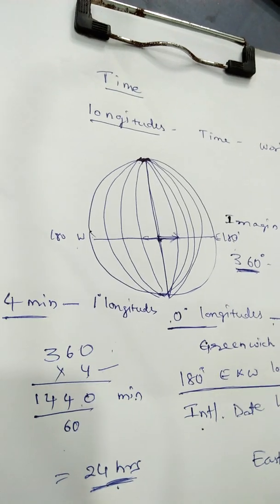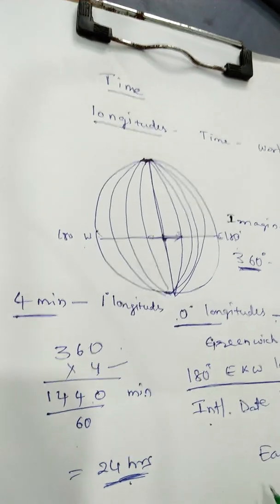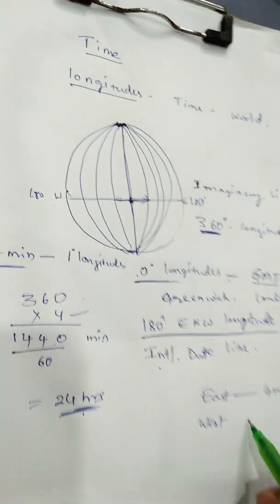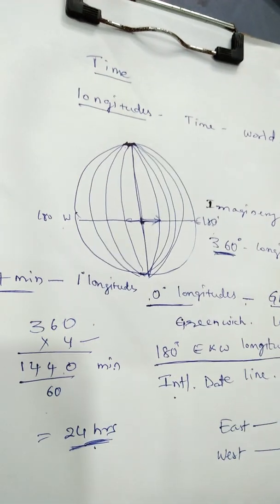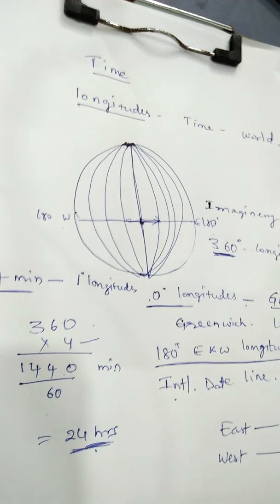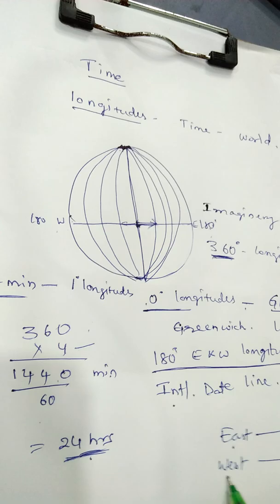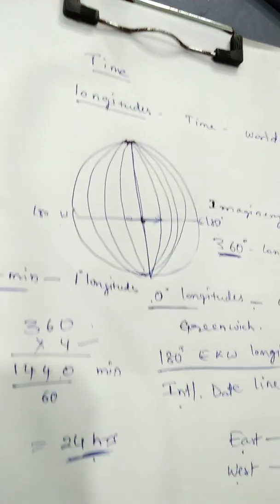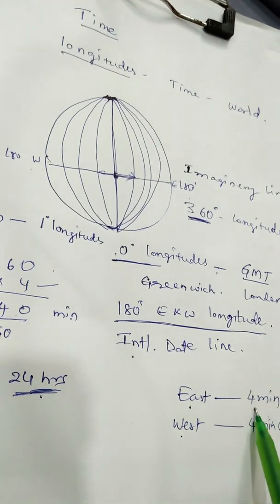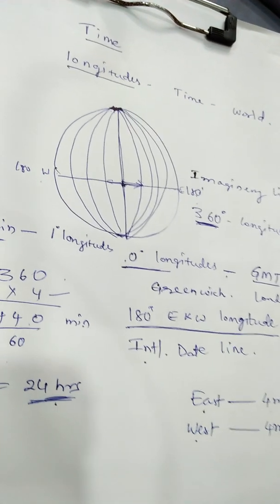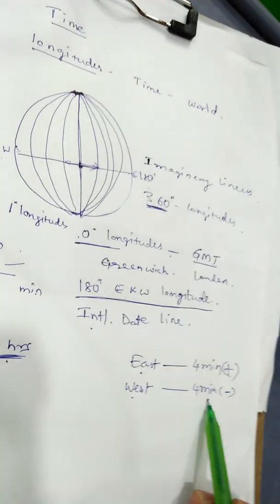While going to the west, you have to subtract 4 minutes. East gain, west loss. If you move east, add 4 minutes. If you move west, subtract 4 minutes.